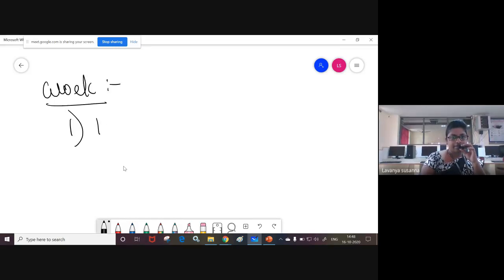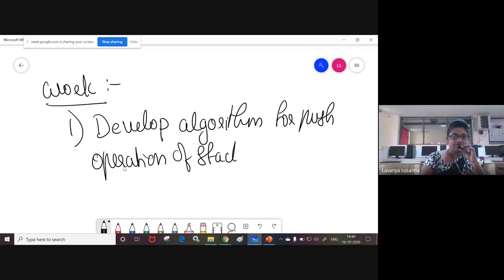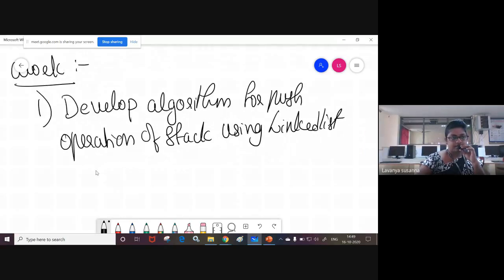Today's work. First one: develop the algorithm for the push operation of stack using linked list.